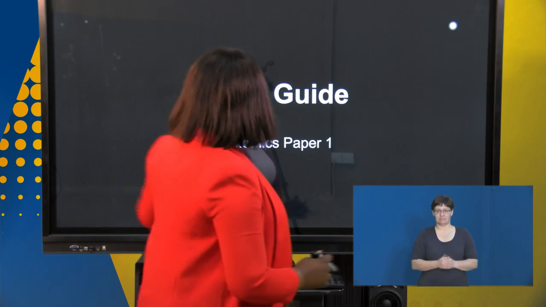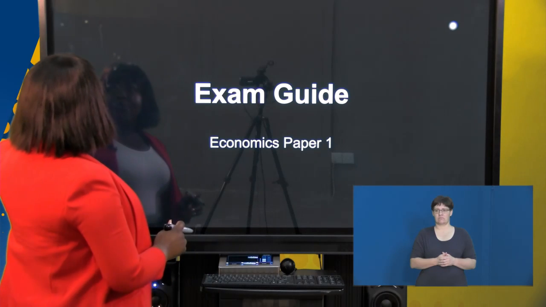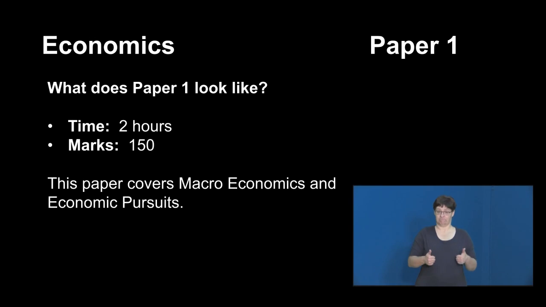Right, I'm going to be taking you through your paper 1. You are all aware that paper 1 is a 2-hour paper with 150 marks. What is examinable in paper 1? We have macroeconomics and we also have economic pursuits. Those are the 2 modules that are examinable in paper 1.